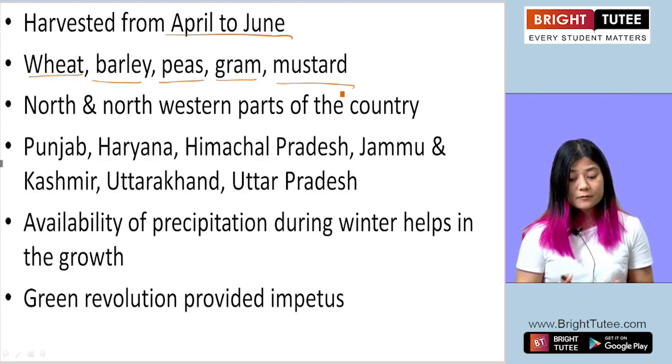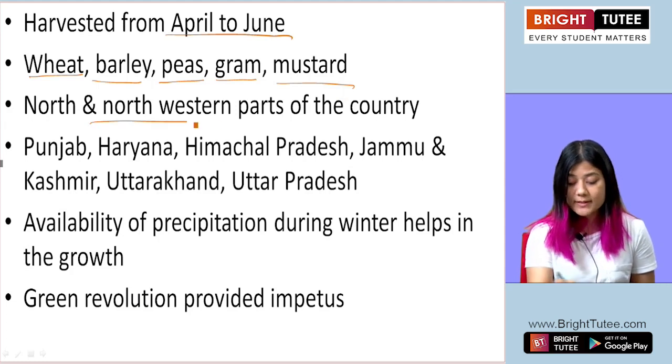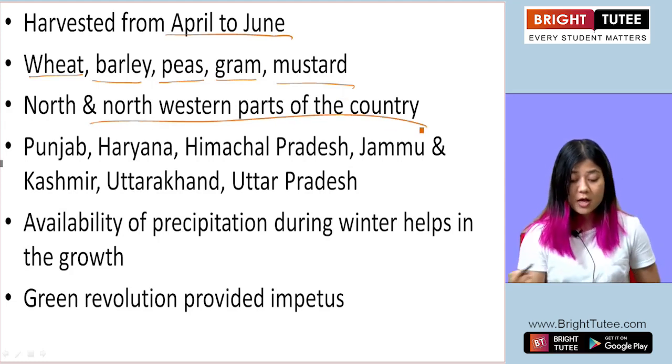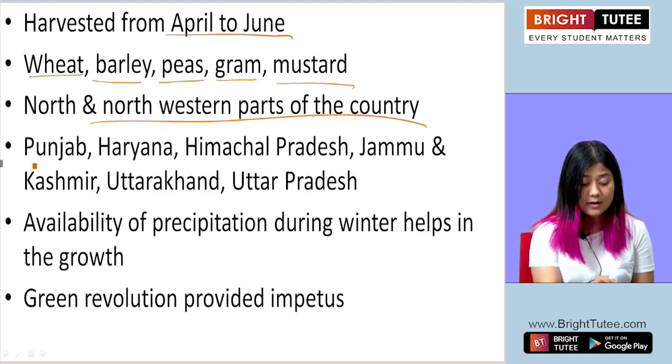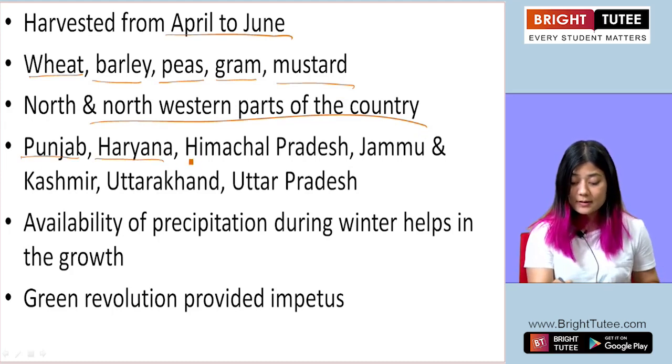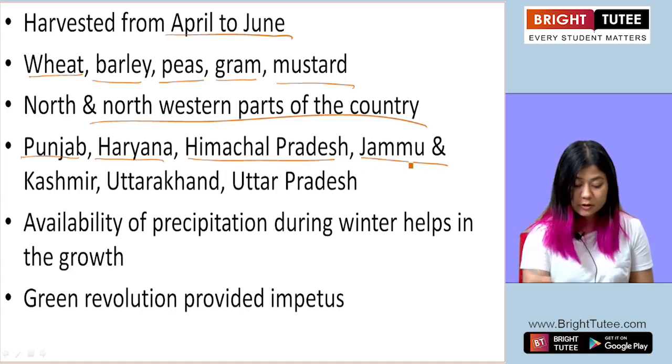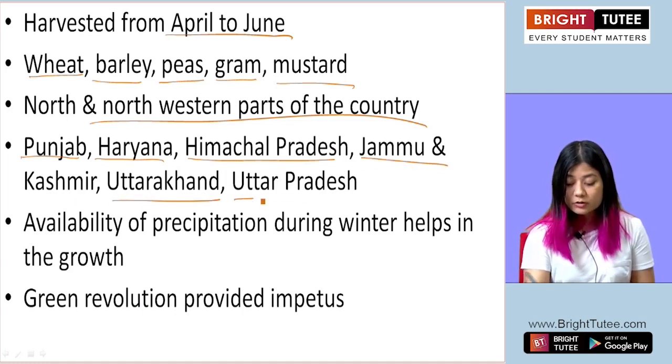These crops are grown in north and northwestern parts of our country. Some of the states that fall in these areas are Punjab, Haryana, Himachal Pradesh, Jammu and Kashmir, Uttarakhand, Uttar Pradesh.